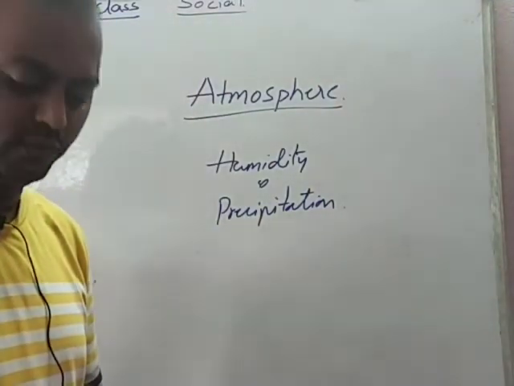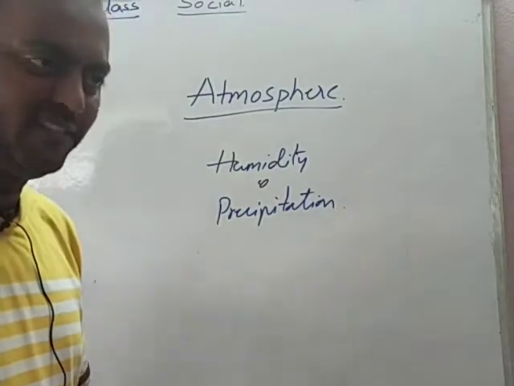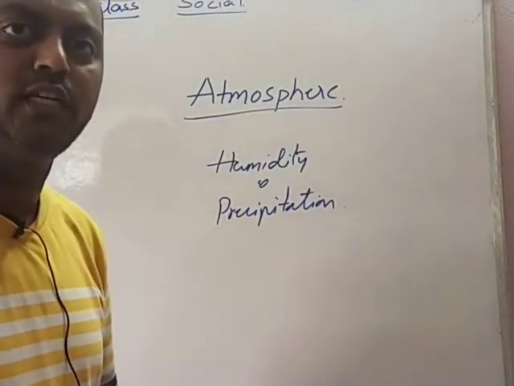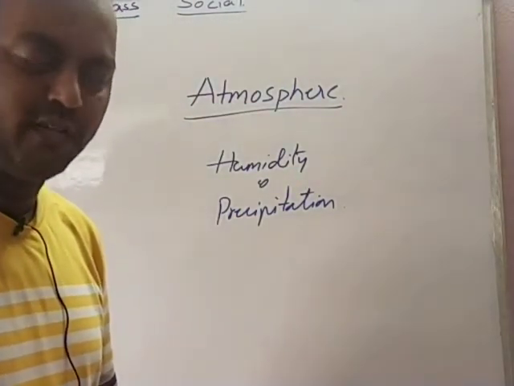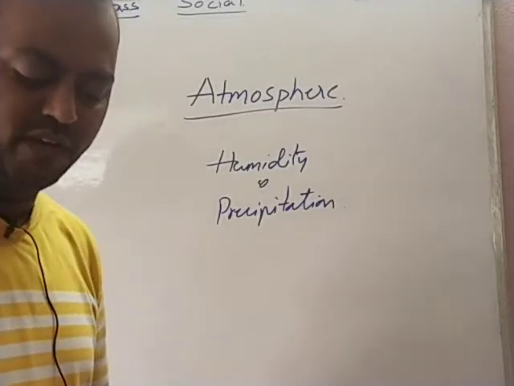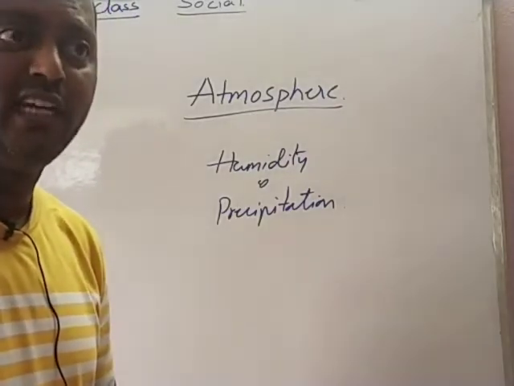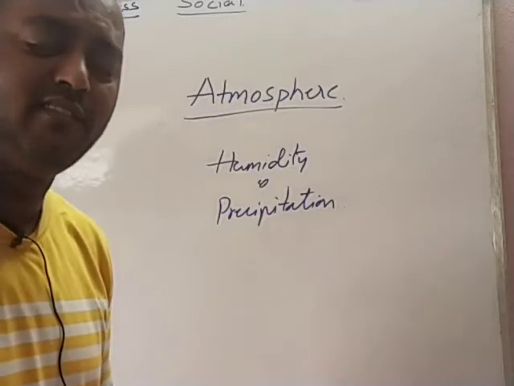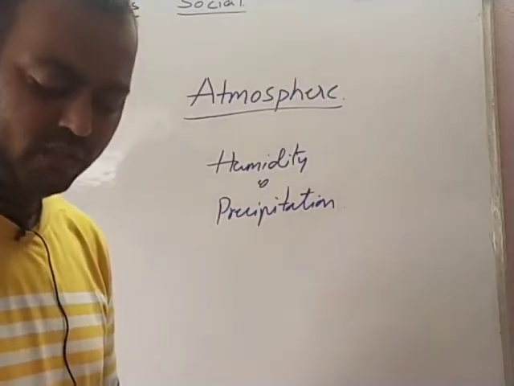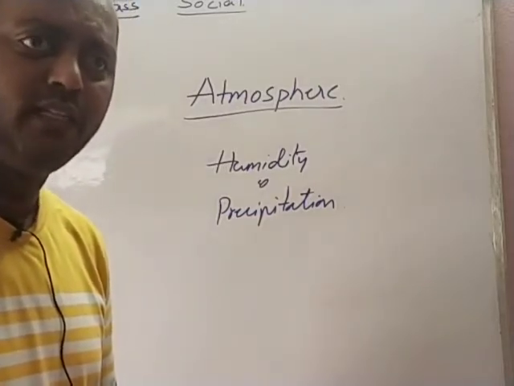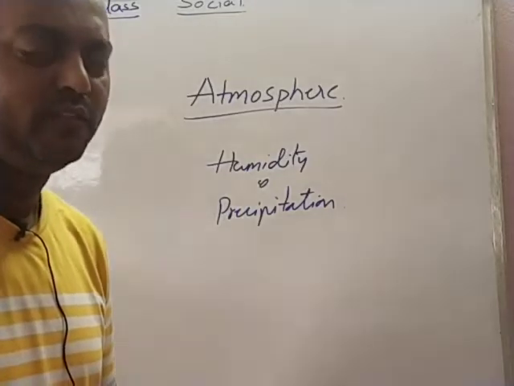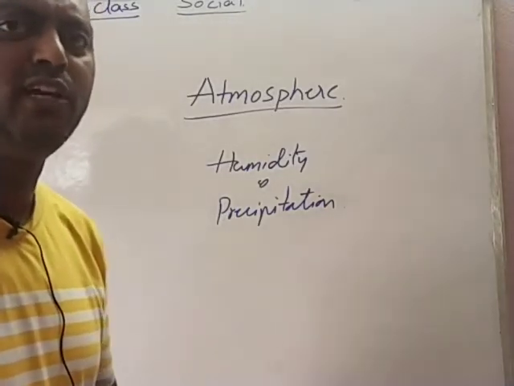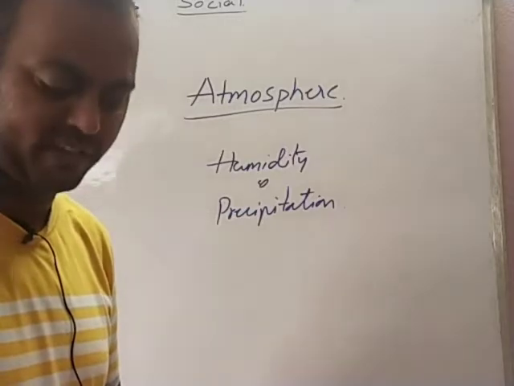What I would like to tell you is, this water vapor is a very important component of the atmosphere, and in most places the amount of water vapor in the atmosphere varies. In some places it will be very high, and in some places it will be very low. Because of the water vapor there will be a change in the weather pattern. So the weather also changes depending upon the water vapor present in the atmosphere.